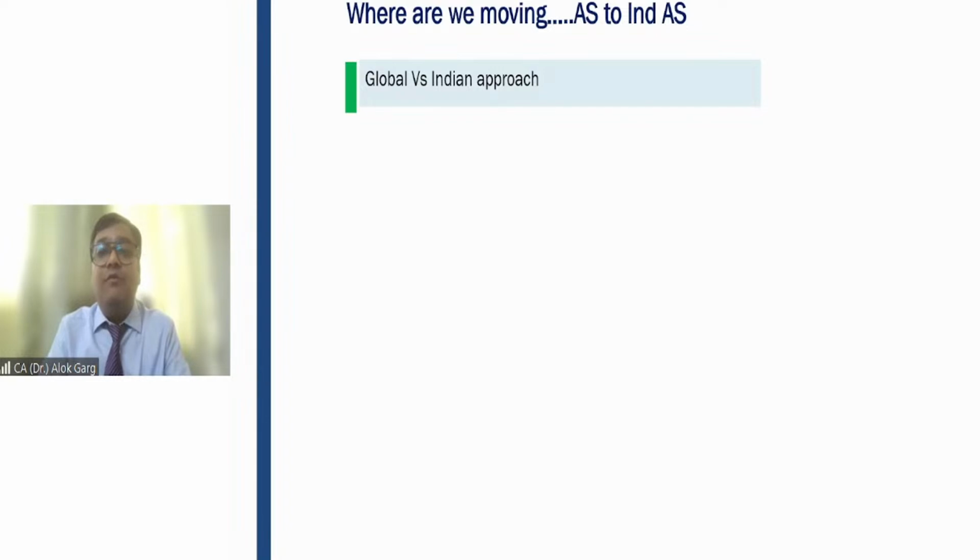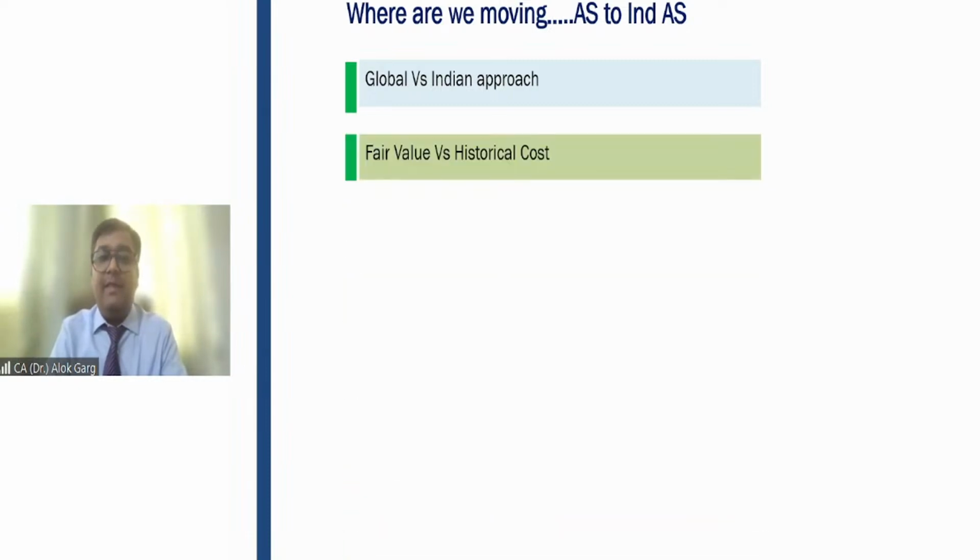So friends, we are moving from AS to Ind AS. And why are we moving? Of course, we are moving towards a global approach, right? As our Ind AS are substantially equivalent to IFRS. These Ind AS standards are more towards fair value approach rather than historical cost approach. Our accounting standards are based on historical cost approach. But if I talk about out of 39 Ind AS, close to 15 Ind AS use the fair value approach, right? So we are more on the real life, real time approach rather than historical approach in terms of Ind AS and IFRS.